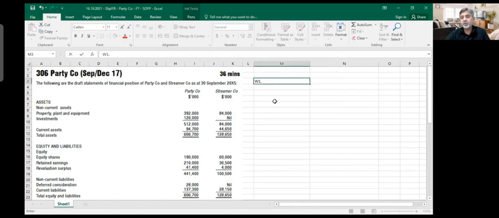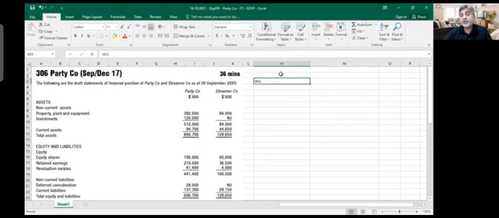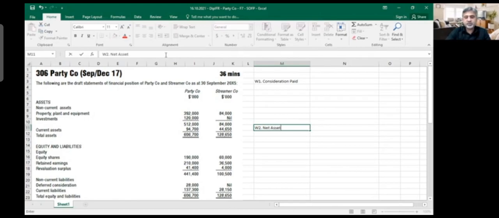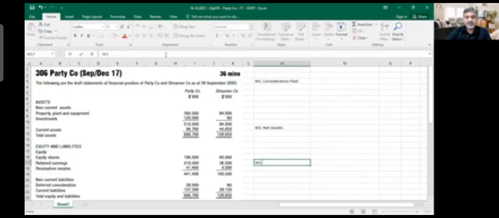I can call it my working number one. You remember that you need to calculate goodwill. The first thing you need to calculate is goodwill, but before you do goodwill, you need to find out consideration paid, how much you have paid. Then your working number two should be how much was the net assets. And based on these two things, your working number three is actually goodwill. My objective is to calculate goodwill first, but I can't do it without doing consideration paid.